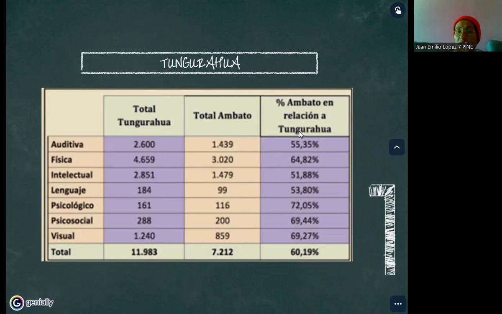It's important to understand that Tungurahua is a small province, but in this small province we have 11,048 cases in total. So it's an important number for only one province. And Tungurahua is not the province that has the most cases of disabilities.